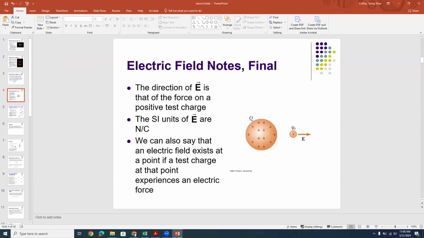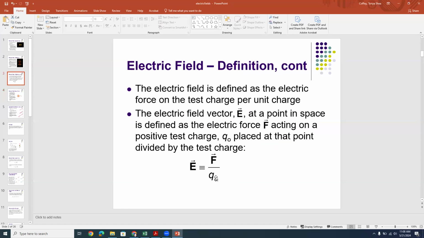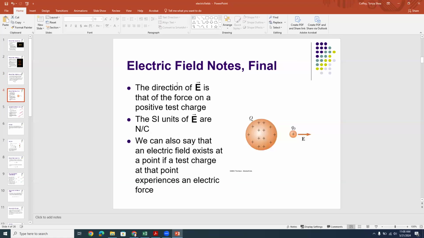Now, the direction of the electric field is that of a force on a positive test charge. Remember that if you have a negative sign in a vector, it flips the direction 180 degrees, okay? So if you look back at this equation, if you had a negative charge, then that would mean that the direction of the electric field would be 180 degrees off the direction of the force, right? And so the direction of the electric field is that of a force on a positive test charge, because the force on a negative test charge would be in the opposite direction or 180 degrees off. Okay, I hope that makes sense.